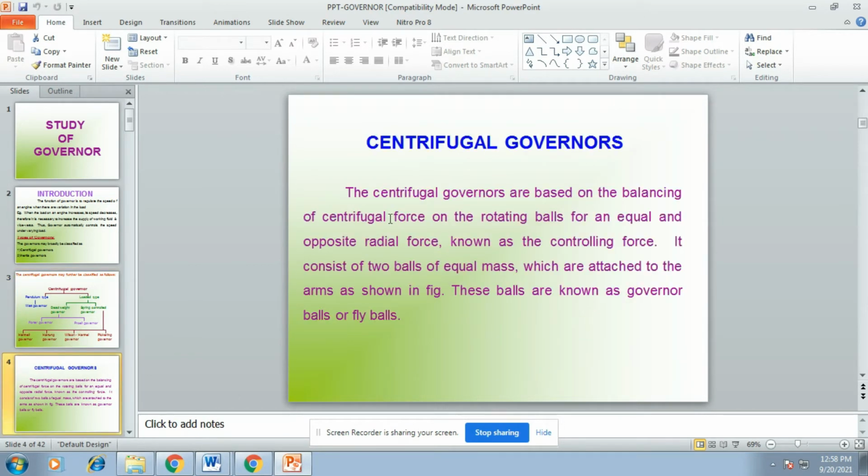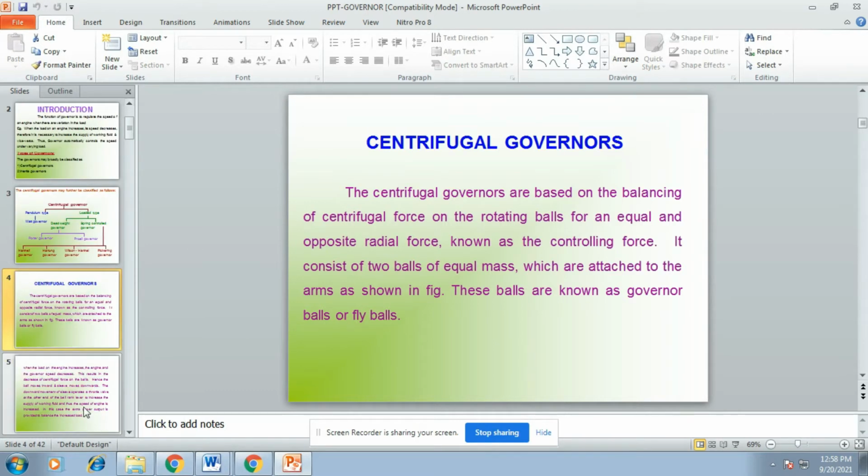So what is centrifugal governor? The working of centrifugal governors is based on the balancing of centrifugal force on the rotating balls by an equal and opposite radial force, known as controlling force. This is the working principle of the governor. This is the centrifugal governor.